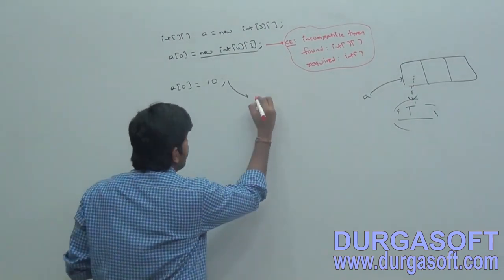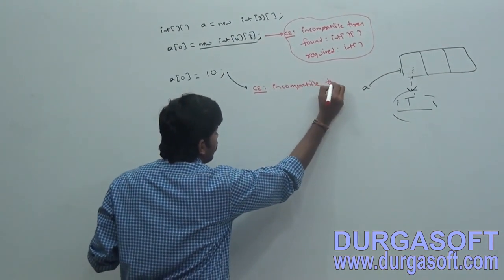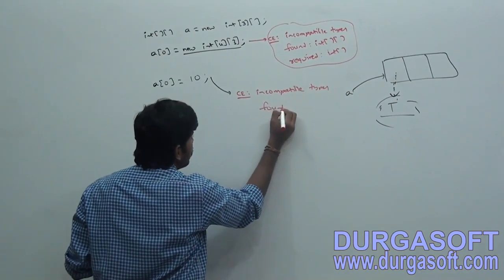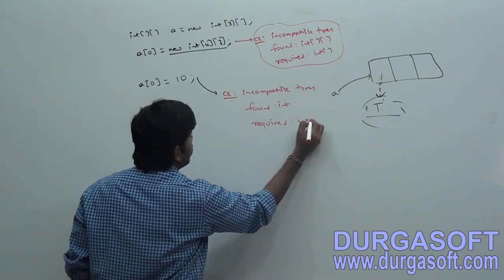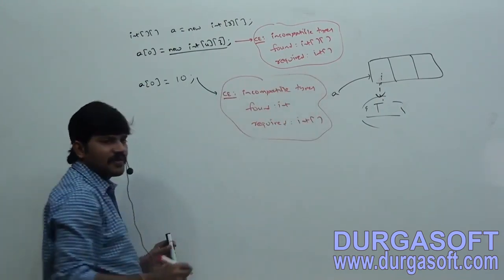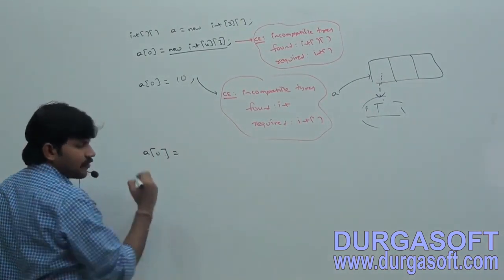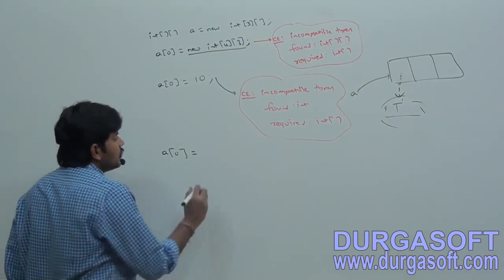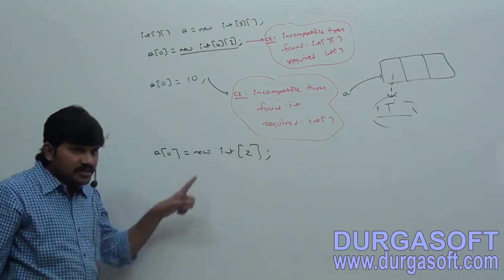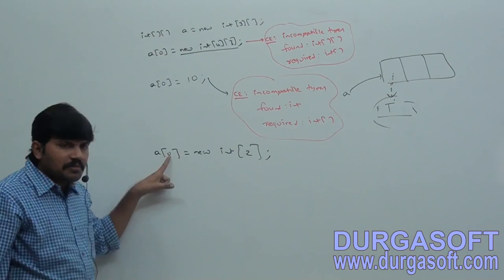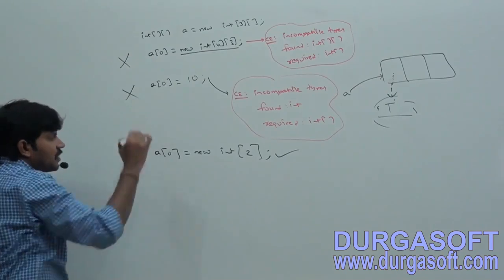That's why we are going to get a compile time error saying incompatible types, found int, required int array. In the place of an int array you can provide int? Compile time error we will get. Now A of 0 is equal to new int array of 2, like this I am taking. Is it valid or invalid? Because in the place of a one dimensional array only we are providing, this one is valid. These two things are invalid, right?